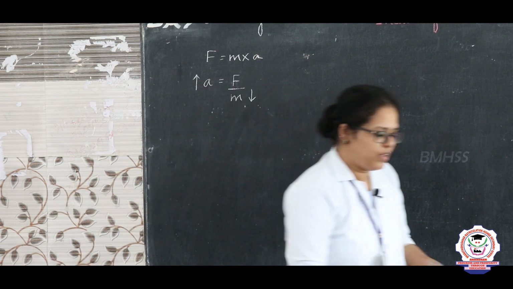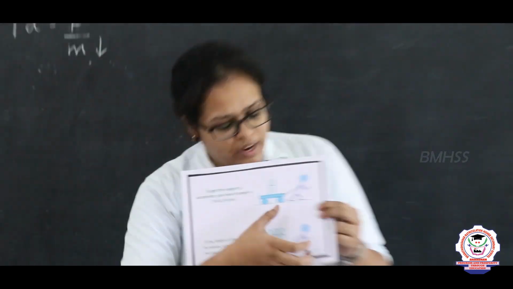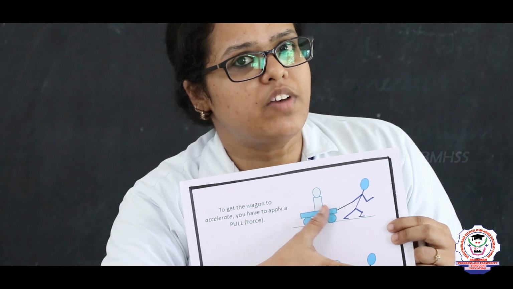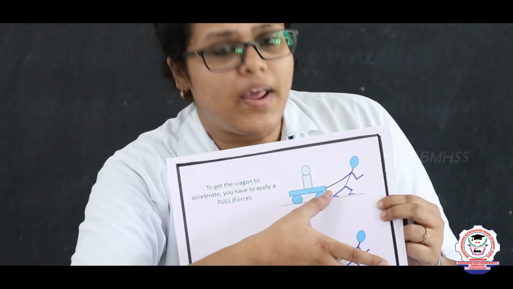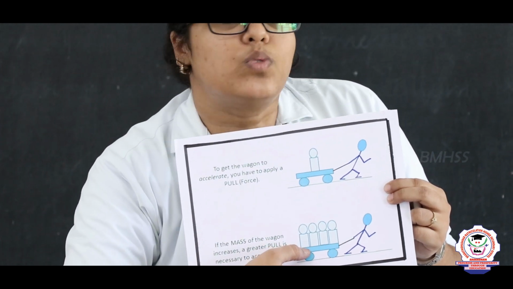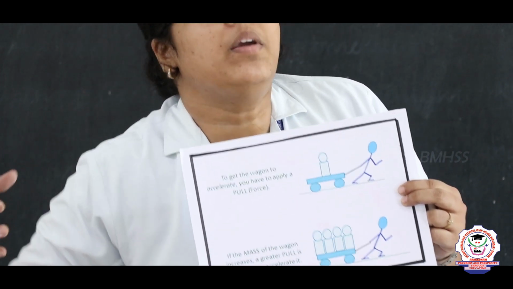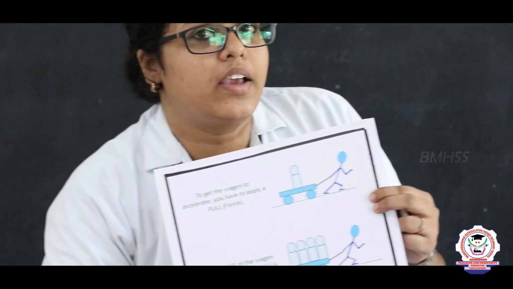For example, here someone is pulling a wagon. Here the mass of the wagon is comparatively less. Here if we want to apply a force in order to accelerate this wagon, what if the wagon has more mass? We need to apply more force in order to pull this wagon at a higher rate.